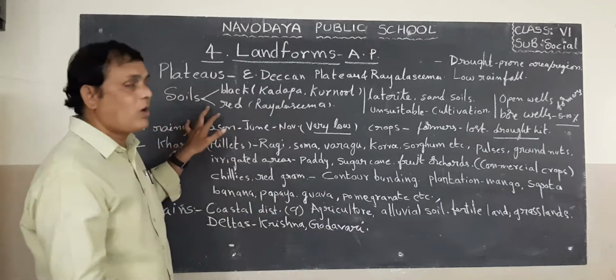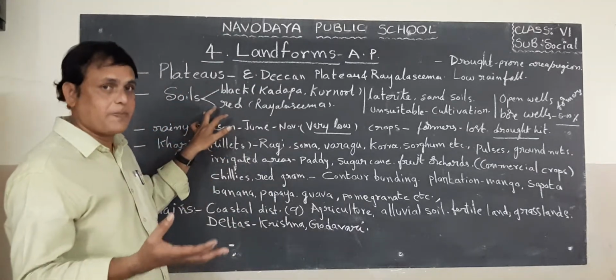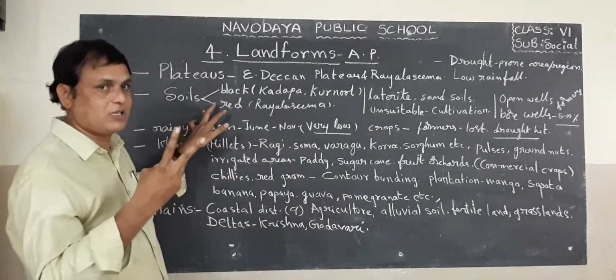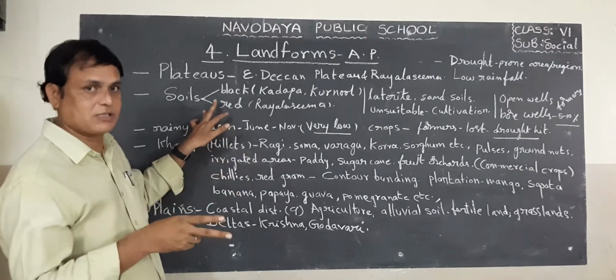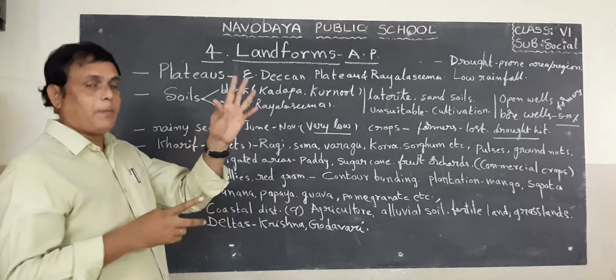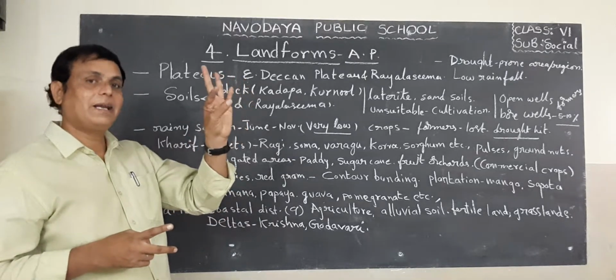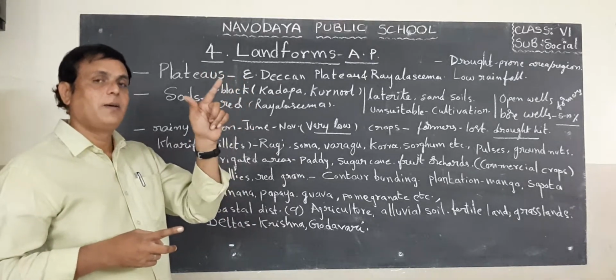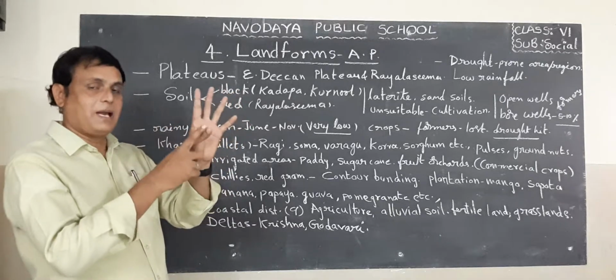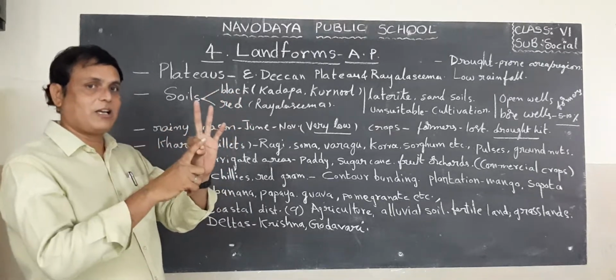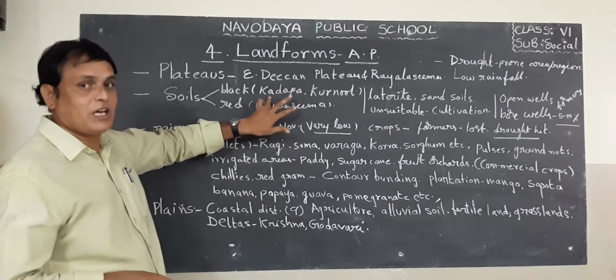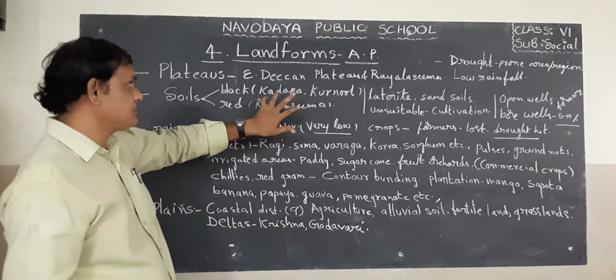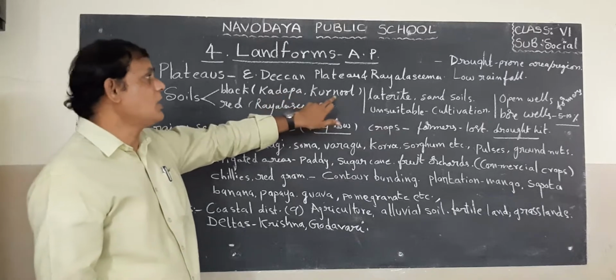Next, what kinds of soils are there? Here, two main kinds of soils are important in this plateau region of Andhra Pradesh: black soil and red soil. Black soil is located in Kadapa district and Kurnool district.